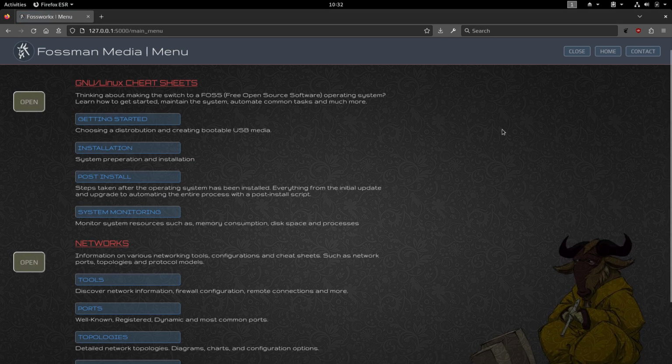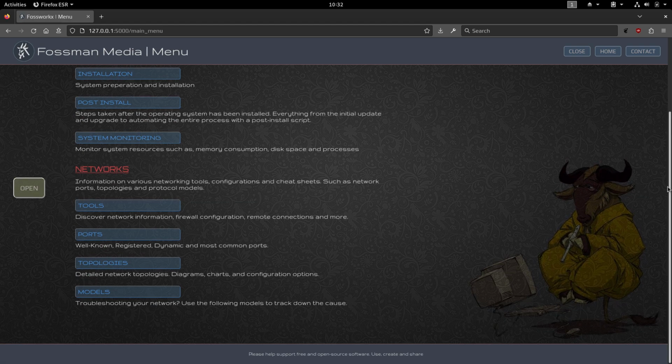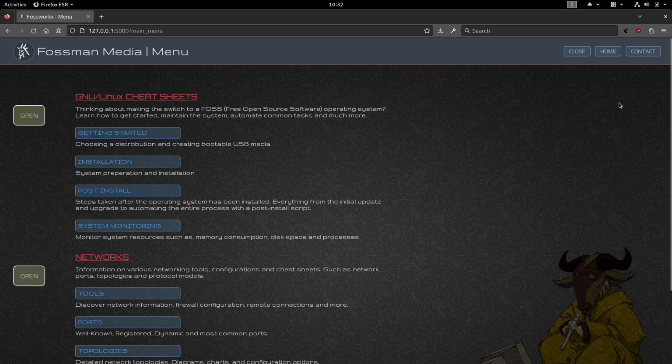As you can see, those two pages that I just mentioned are right here. So we've got GNU/Linux cheat sheets, and below that we've got networks. Starting with GNU, we have some instructions on how to get started. This would include how to choose your distribution that suits your particular needs, and how to create the bootable USB media that you can use to install that distribution onto the computer.